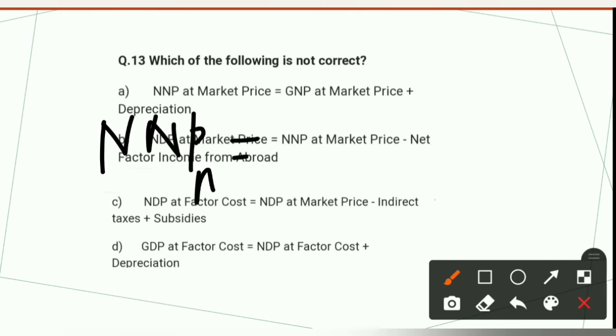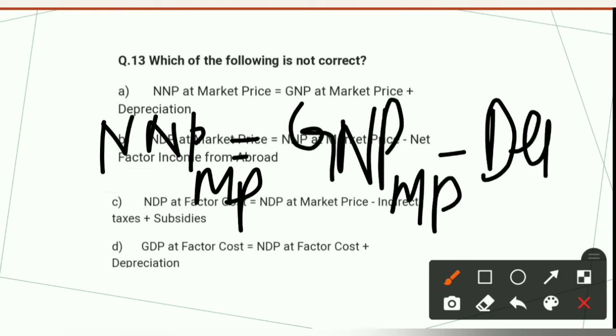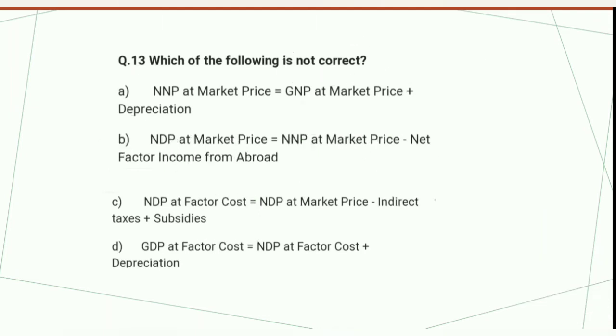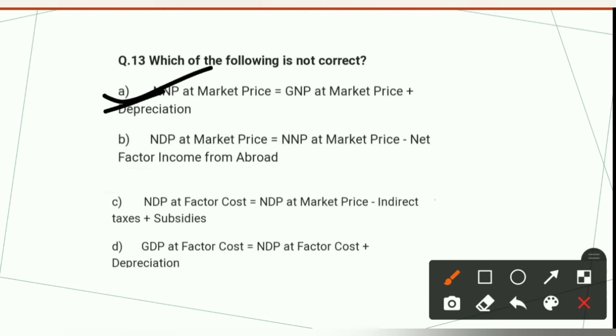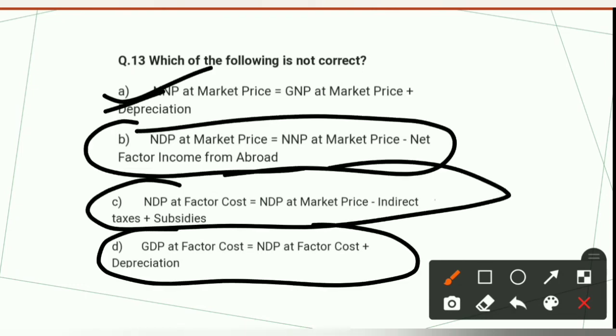We knew that NNP at the market price is equal to GNP at the market price minus depreciation. So clearly option number 1 is wrong, because here is a plus sign, it should have been minus sign. NNP at the market price is equal to GNP at the market price minus depreciation. So first option is wrong. Leave these three, B, C and D, these are all correct options.